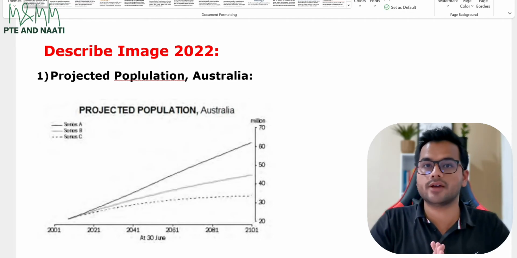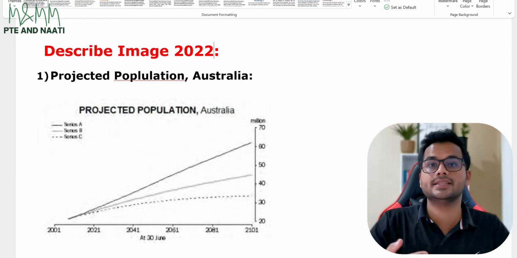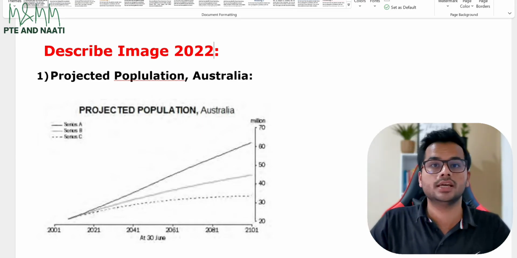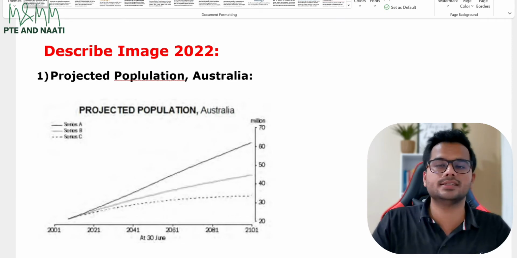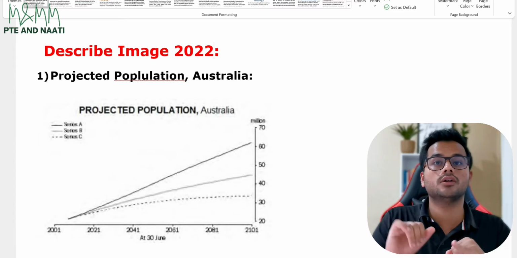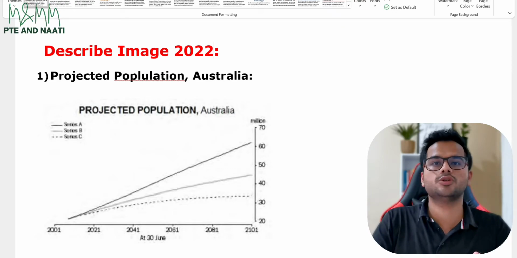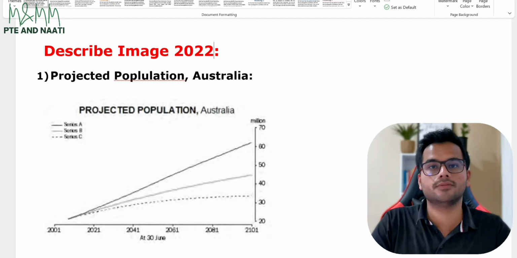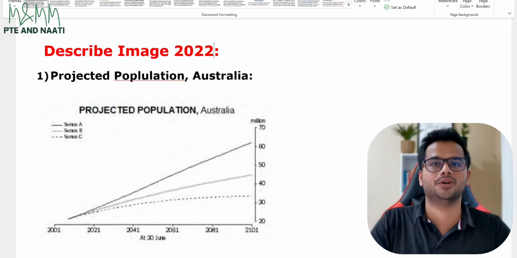So if you see what I have done in this image, when I said Series A is at the top of the image, Series C is at the bottom of the image, even if you look at the image, it's not like that. Series A and Series C both have been written at the very top. This is my point in describe image. They do not really care about how accurate your content is. All they want to see from you is, are you speaking fluently? Plus, are you pronouncing all the words correctly or not?